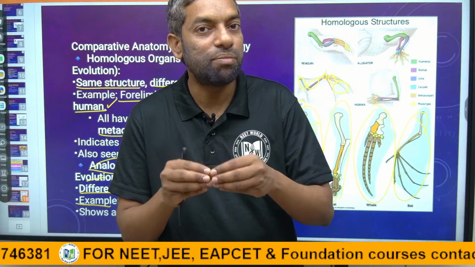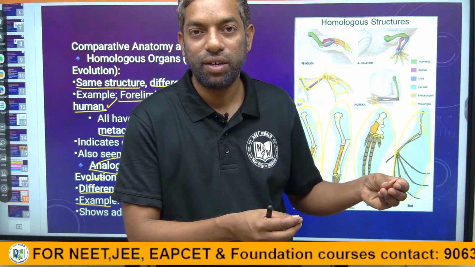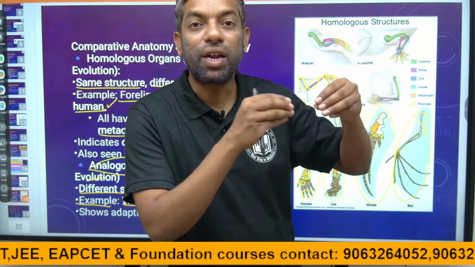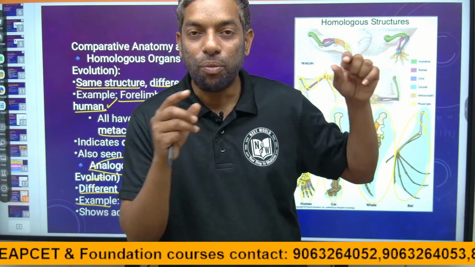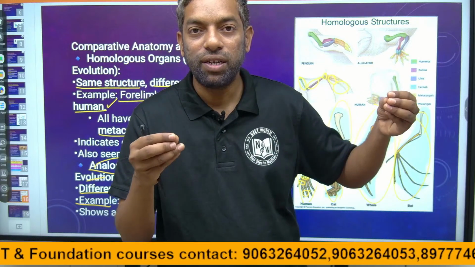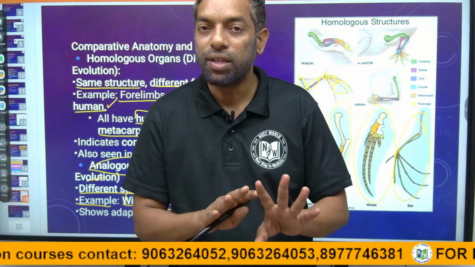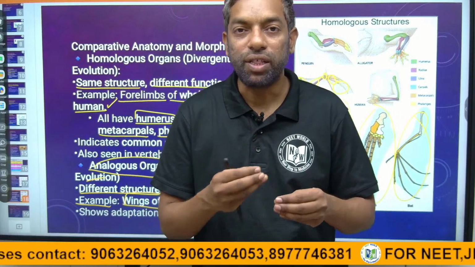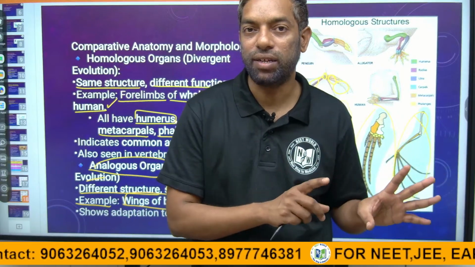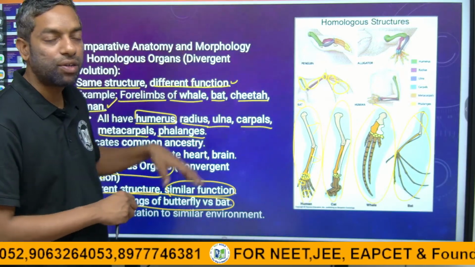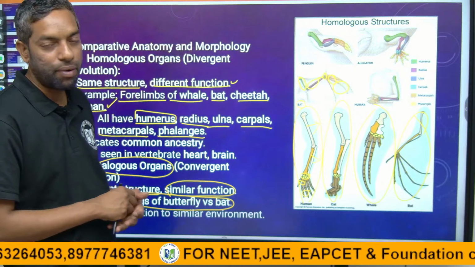Analogous means the origin is different, but homologous means the origin is the same and the work is different. Homologous is always divergent, and analogous is convergent. They might ask you this with an example in the NEET exam. Remember it: homologous and analogous are also evidence of evolution.